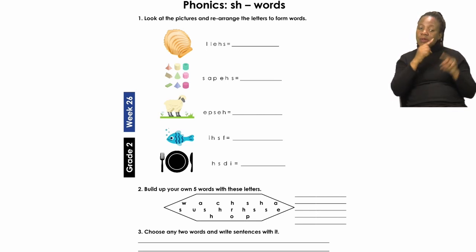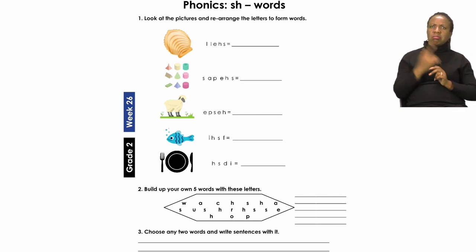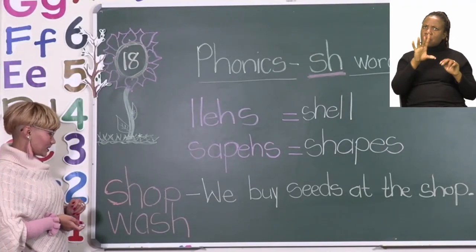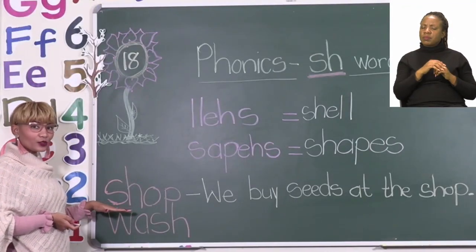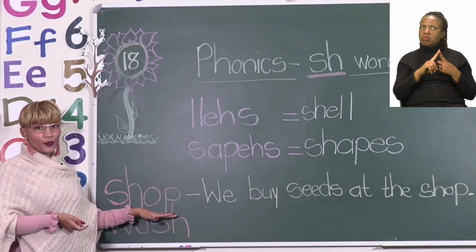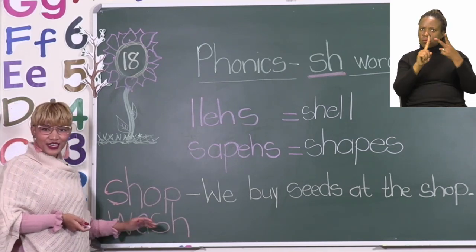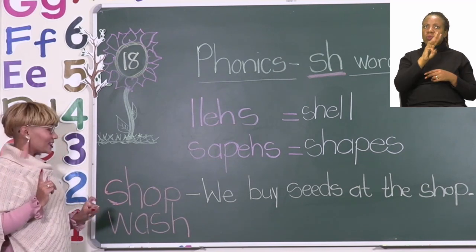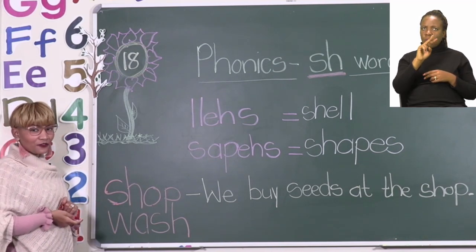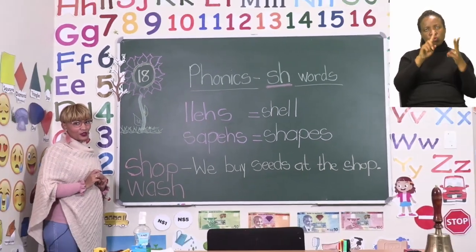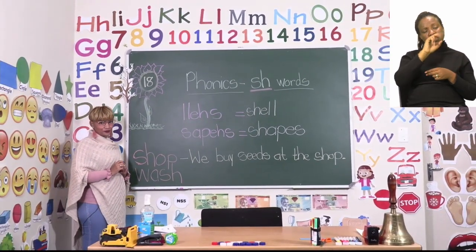Okay, now I went through the words and I found 2 words that I could build out of those letters. The first word that I could build was the word shop, and I also found the word wash in there. But remember, these are not the only words that you can find. There are many other interesting words that you can build from those letters.